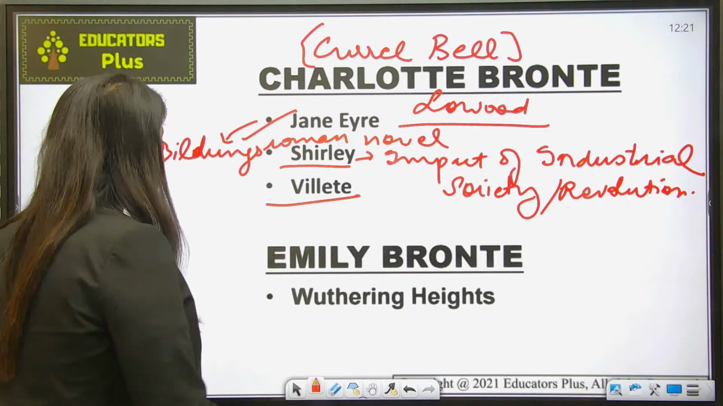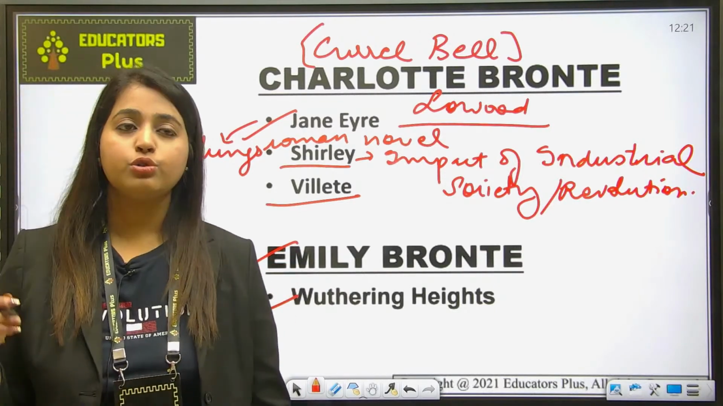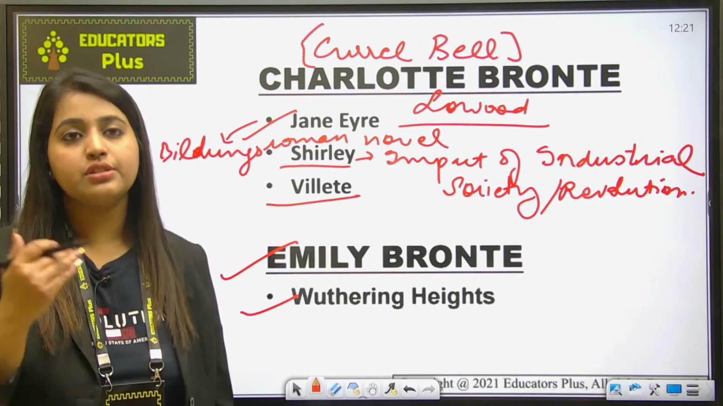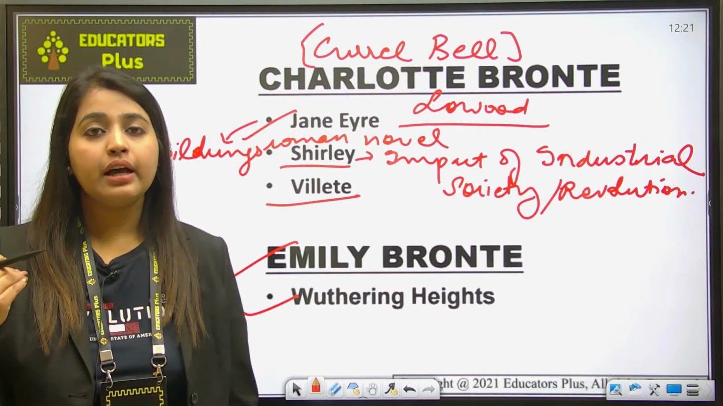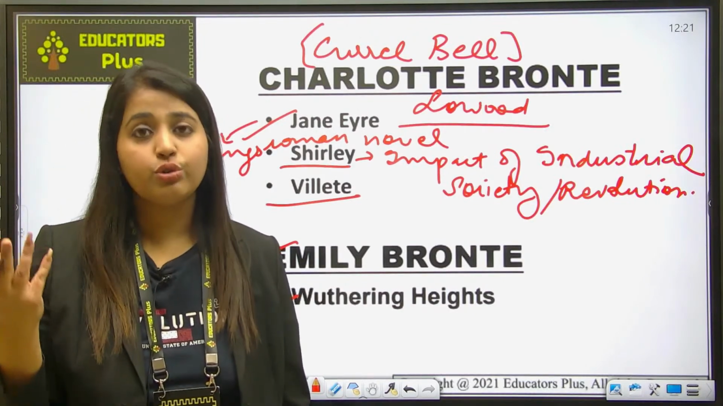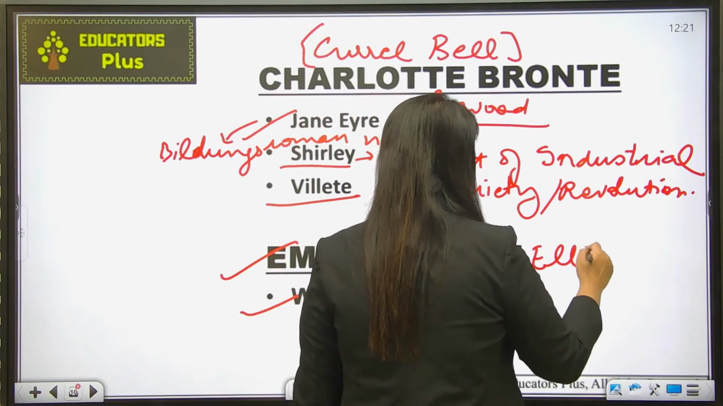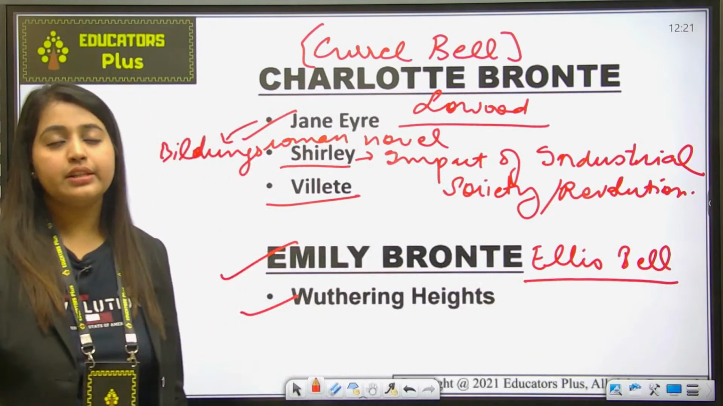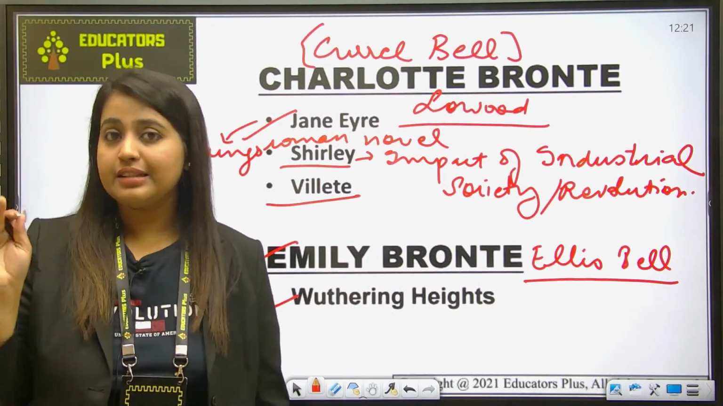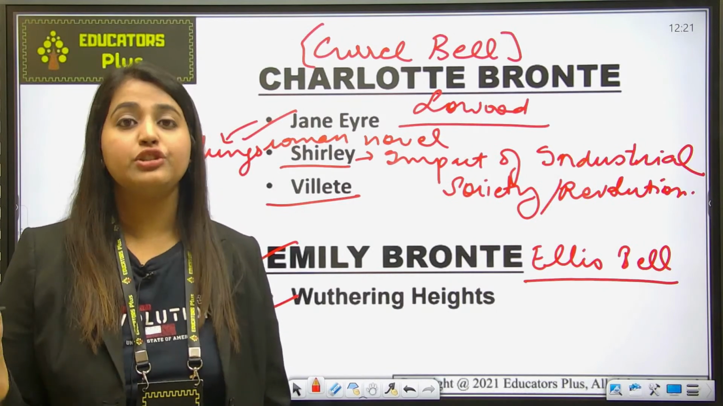Fine. Now Emily Bronte has written Wuthering Heights. Okay, so Emily Bronte is also a sister of Charlotte Bronte, and she is the second daughter in the category of Bronte sisters. And Emily has a pen name also. This is Ellis Bell. She also used her pseudonym because women were not accepted as writers, so that's why these women used to use pseudonyms to publish their work.